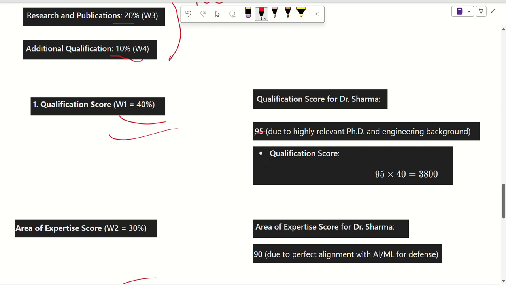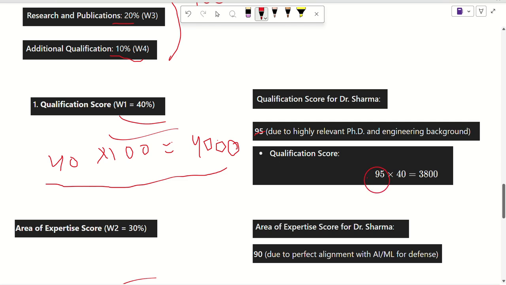So out of 40, if Dr. Sharma had 100 relevancy, then we would have got 4,000. But since Dr. Sharma has a bit of difference, let's say Dr. Sharma is having 95 here, and on that basis in qualification score, Dr. Sharma got 3800 out of 4,000.